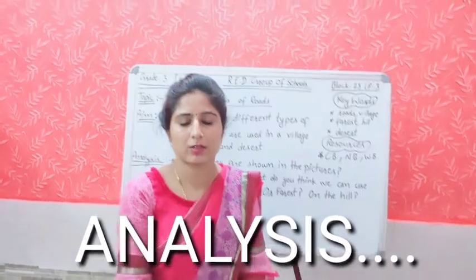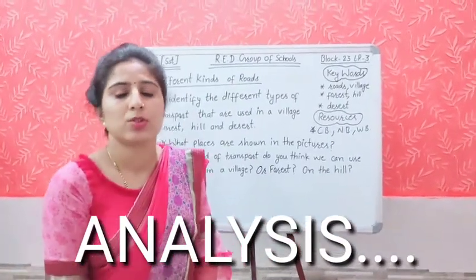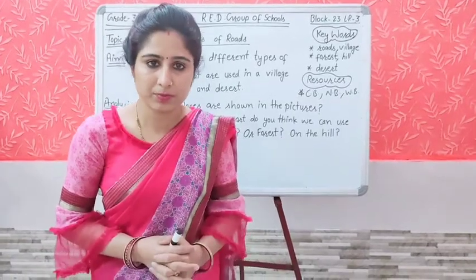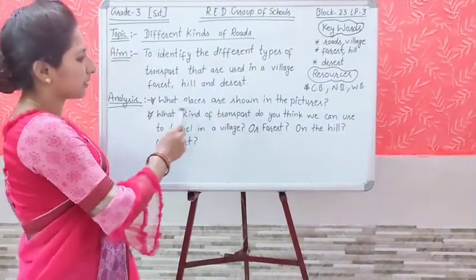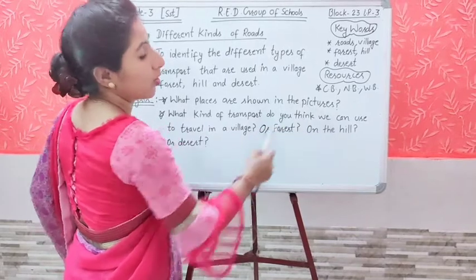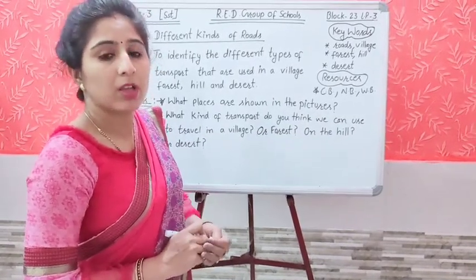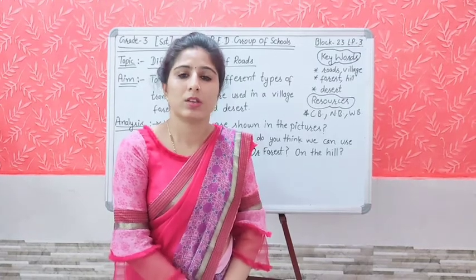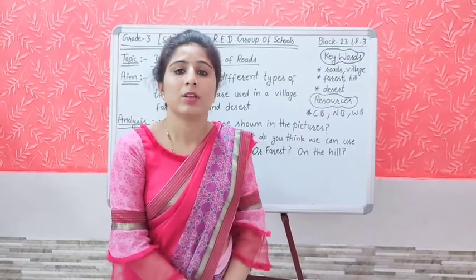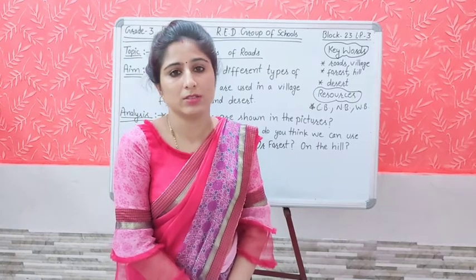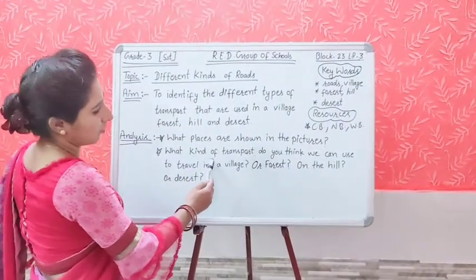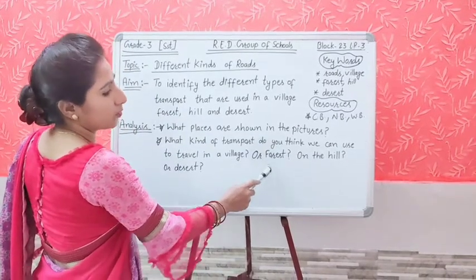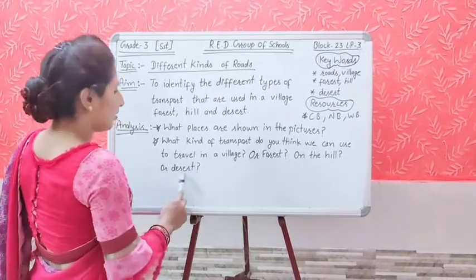Students, now it is time for analysis. I am going to ask some questions. Students, just now you have observed the picture which is given in S3. The first question is, what places are shown in the pictures? The places shown in the pictures are the mud road in the village, the forest road, the hilly roads and the deserts. Next question is, what kind of transport do you think we can use to travel in a village or forest, on the hill or desert?